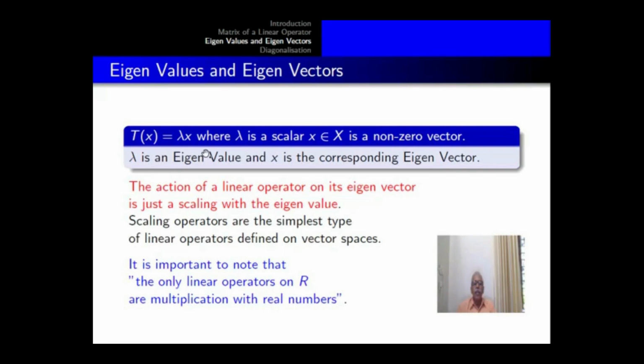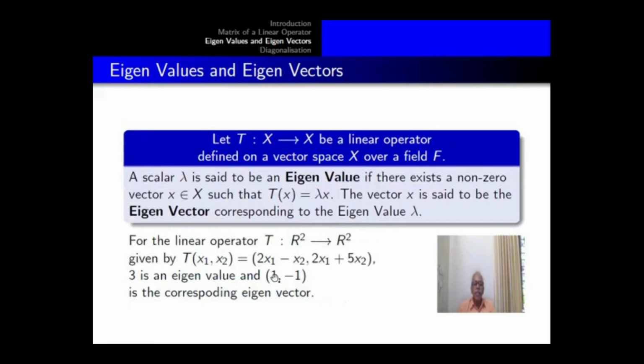Tx equal to lambda x, where lambda is a scalar and x is a non-zero vector. Here lambda is an eigenvalue and x is the corresponding eigenvector. The action of a linear operator on its eigenvector is just a scaling with the eigenvalue, which we have seen in the case of the earlier operator.